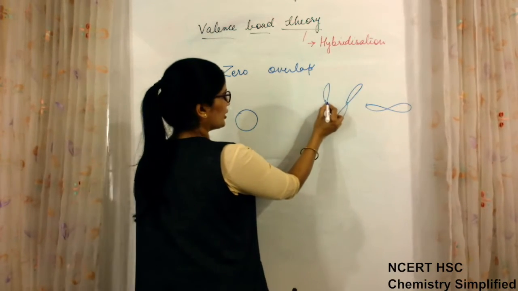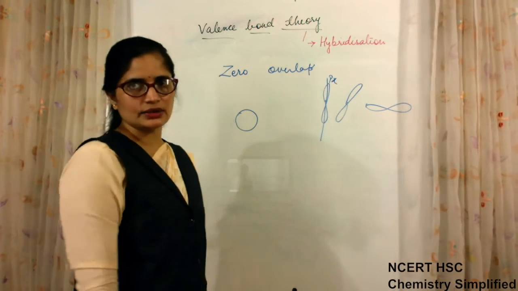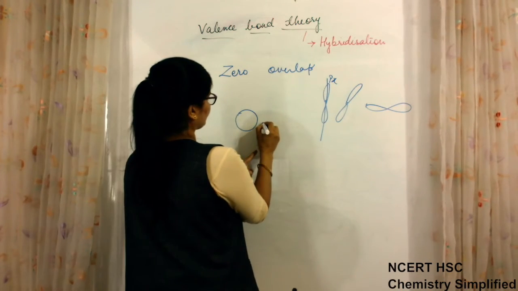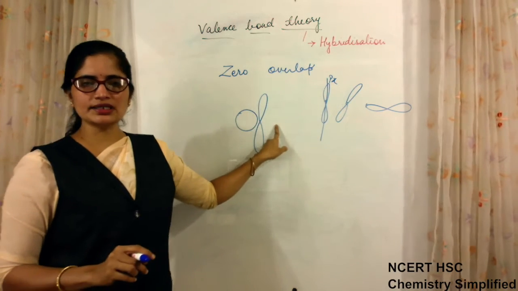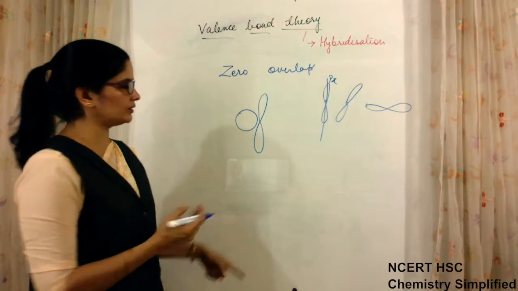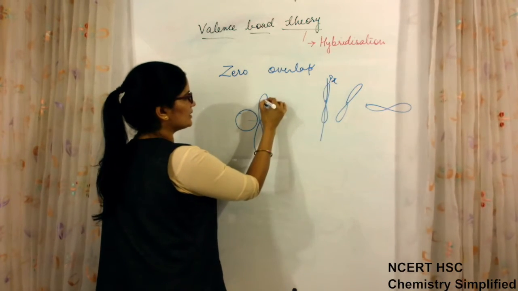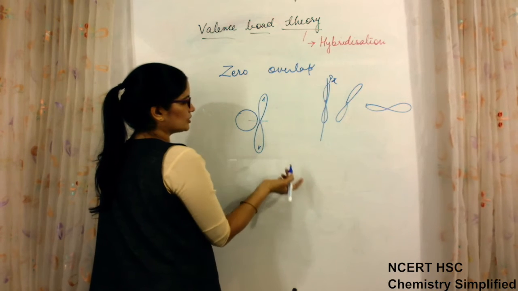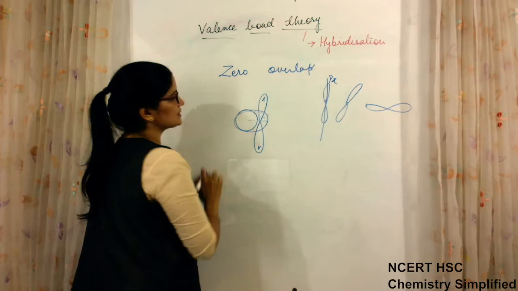Because if I try to overlap, suppose this is Px, which is perpendicular to the internuclear axis, then if these two orbitals try to overlap, what will happen? There is no place where they can overlap, because either the electron is this side or the electron is this side. So when they overlap, they can only overlap in this area.